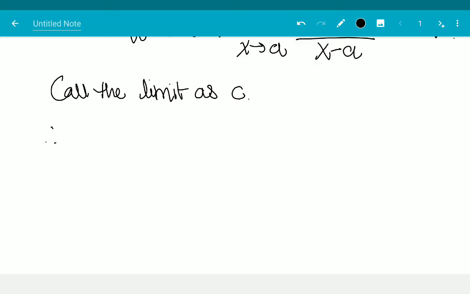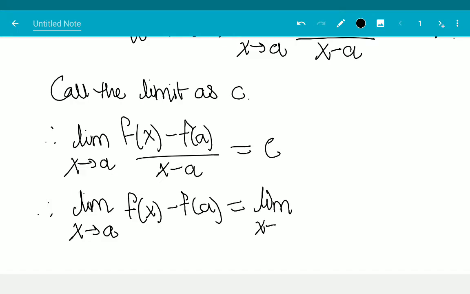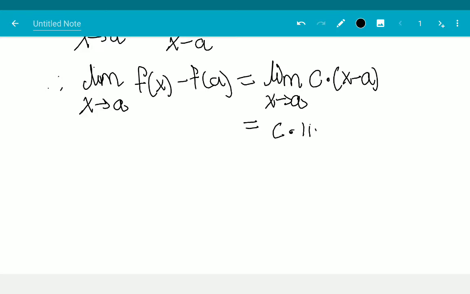Therefore, the limit as x approaches A of f of x minus f of A over x minus A is equal to C. Therefore, by properties of limits, the limit as x approaches A of f of x minus f of A is equal to the limit as x approaches A of C times x minus A, which is equal to C times the limit as x approaches A of x minus A, which is equal to C times 0, which is equal to 0.